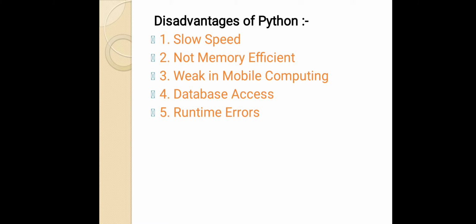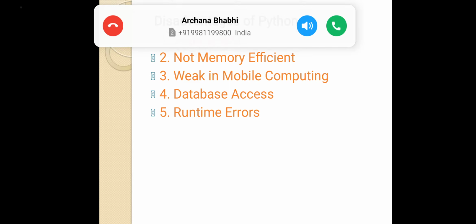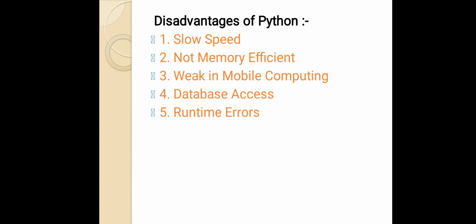Weak in mobile computing. Python is generally used in server-side programming. We don't get to see Python on the client side or mobile applications because of the following reasons. Python is not memory efficient and has slow processing power compared to other languages. Now, runtime errors. As we know, Python is a dynamically typed language, so the data type of a variable can change anytime. A variable containing an integer number may hold a string in the future, which can lead to runtime errors. Therefore, Python programmers need to perform thorough testing of applications.